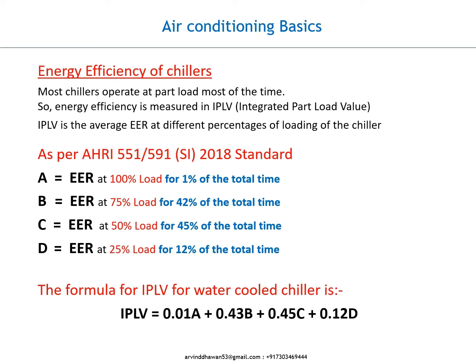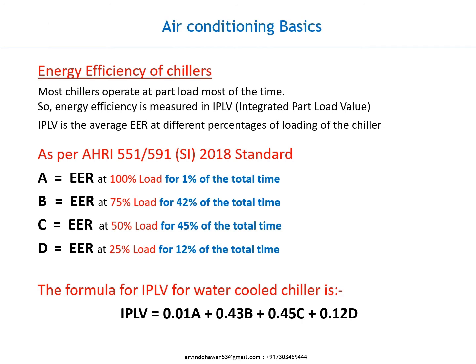551/591, SI, 2018 standard. A equals EER at 100% load for 1% of the total time. B equals EER at 75% load for 42% of the total time. C equals EER at 50% load for 45% of the total time.